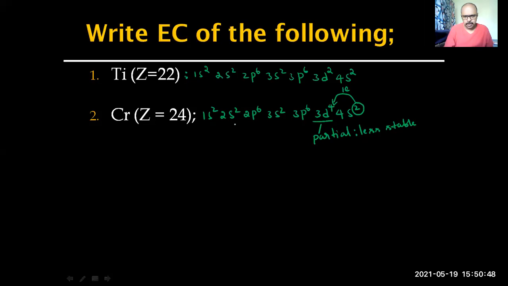So till here, I would write it as argon, 18, the inner core electrons. Then one electron shifts, 3d4 becomes 3d5, 4s2 becomes 4s1. So this is the correct electronic configuration of chromium. This kind of rearrangement of electrons happens between 3d and 4s to attain more stability. So now 3d5 is half filled, more stable.